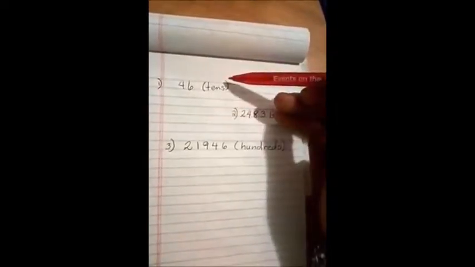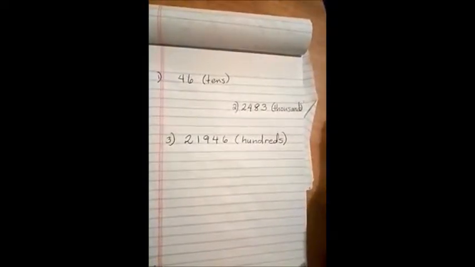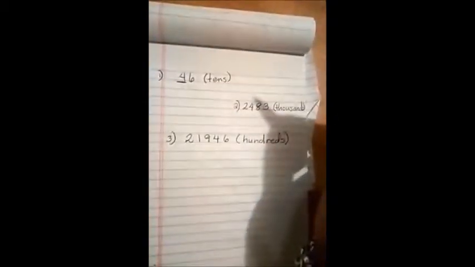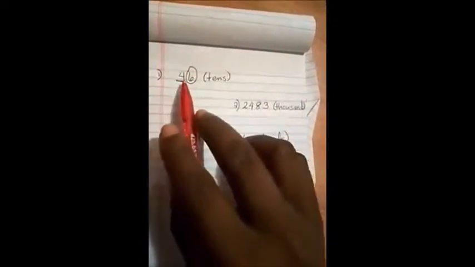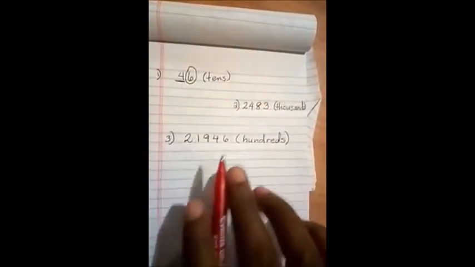All right, so we're going to be rounding to the place value indicated here in brackets. So we're going to round 46 to the nearest tens. Step one, we figure out who's on stage. So which one of these digits is in the tens place? 4. So we underline the 4 because the 4 is on stage. And then we have to figure out who's the director, the digit right behind it. So the 4 is on stage, but this 6 is the one that's talking. The 6 is telling the 4 what to do.